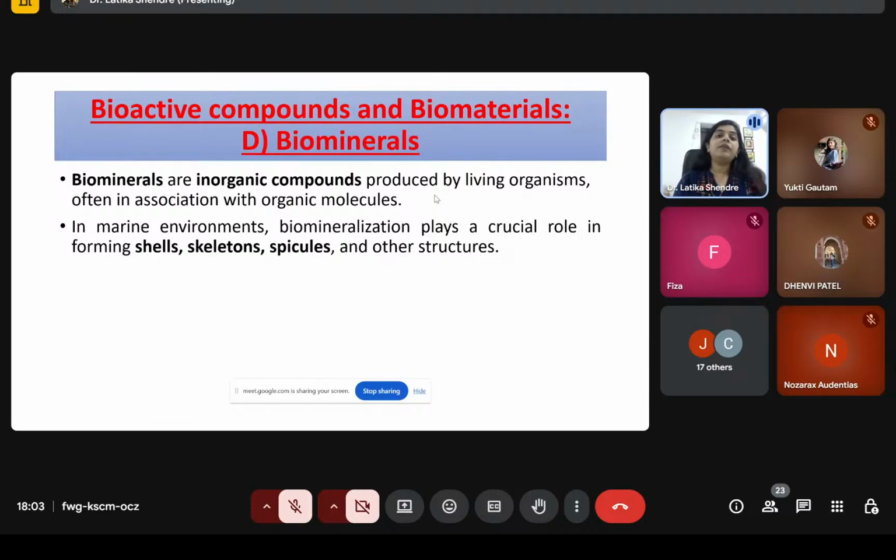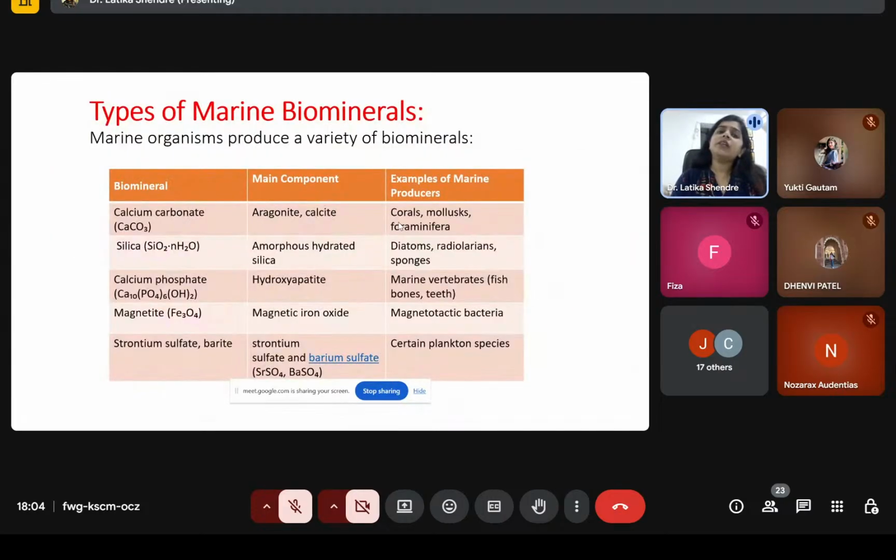Often, they will synthesize these inorganic compounds in association with the organic molecule. And this process is nothing but biomineralization, where there are certain shells, skeletons, spicules. These are all marine organisms. These will form biomineral. Now, which are the types of marine biominerals?